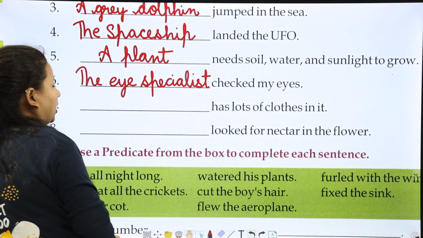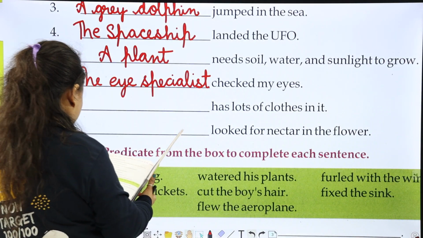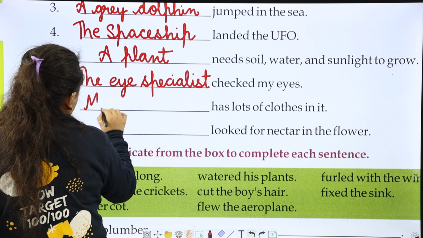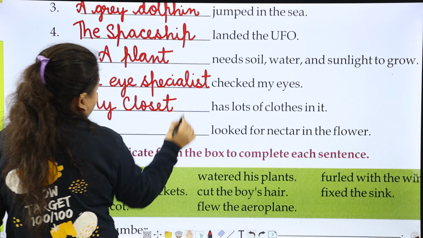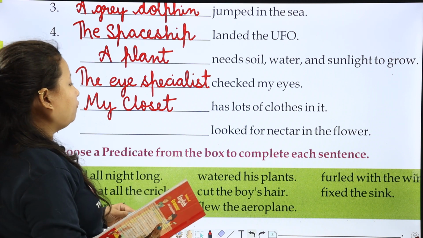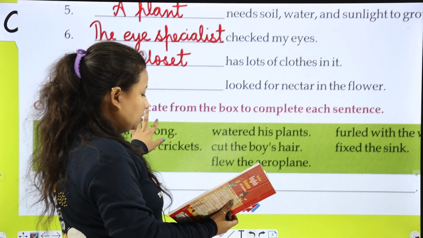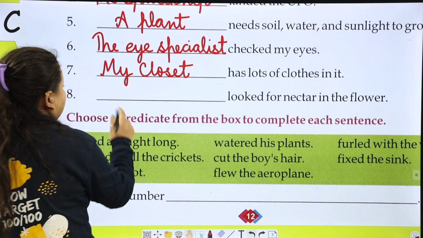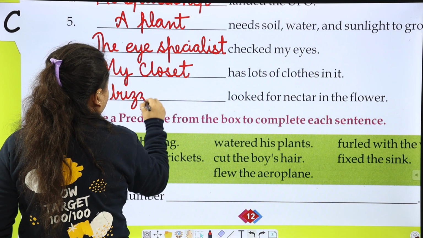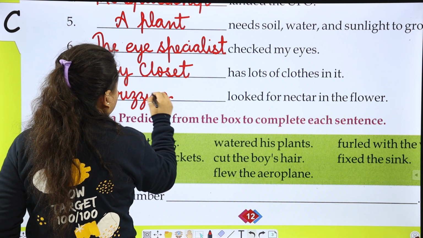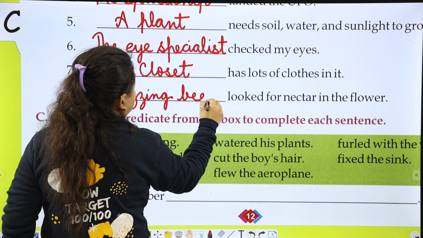Next is, Dash has lots of clothes in it. My closet. Dash looked for nectar in the flower. A buzzing bee. A buzzing bee.